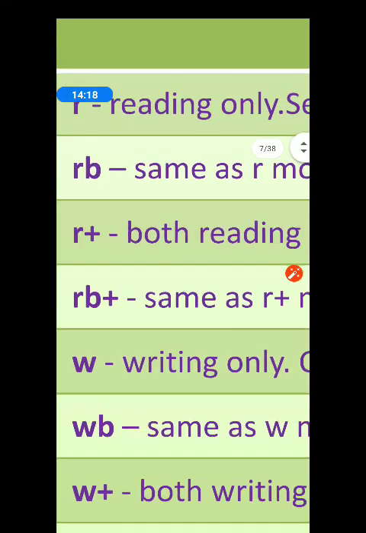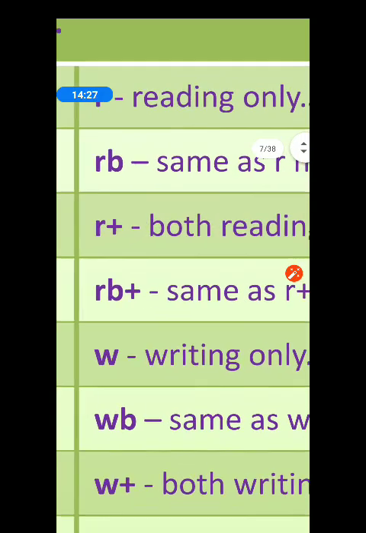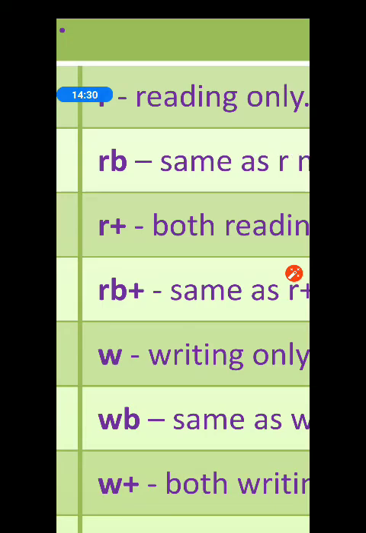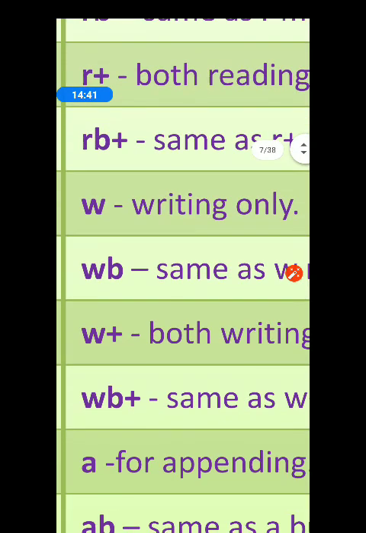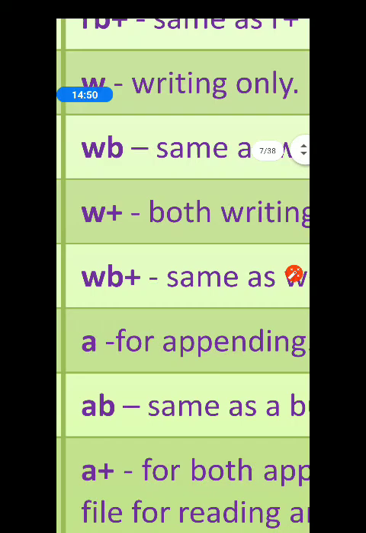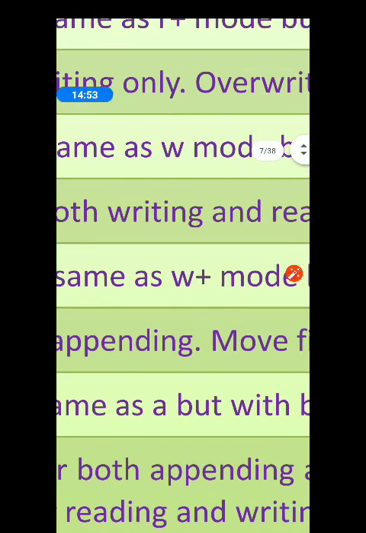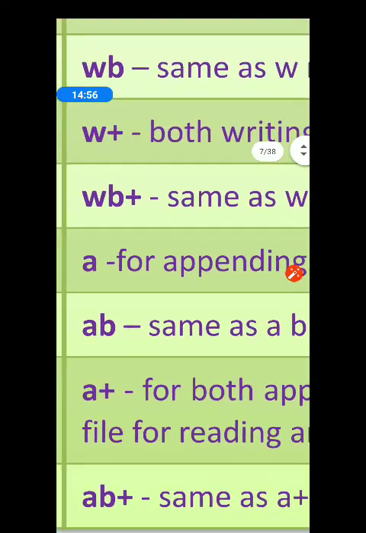This is used in binary files. If you want to open a binary file for reading purpose, you have to give RB. R plus for both reading as well as writing. RB plus, both reading and writing in binary mode files. W is for writing only. WB, writing only in binary files. W plus, both writing as well as reading. WB plus, both writing and reading in binary files.